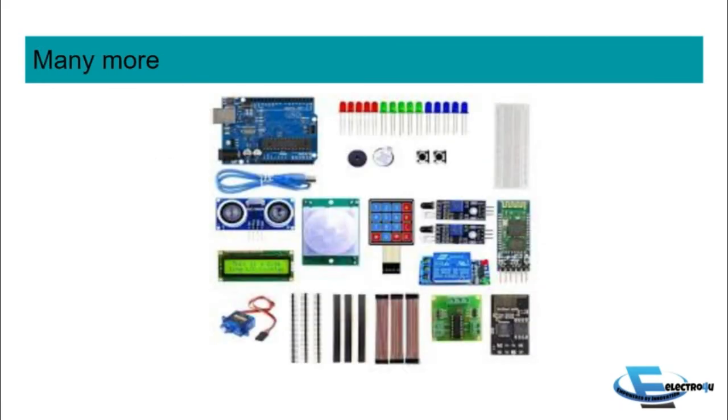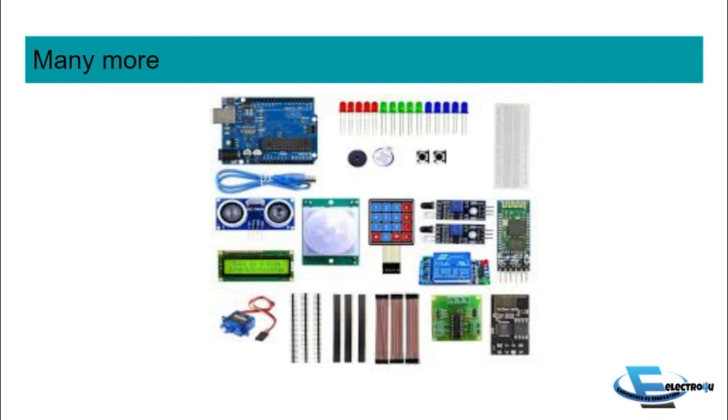Now there are many more sensors, and also many more things other than sensors. There are microphones, and many types of LEDs, which I have not broadly discussed. I have just discussed the main things that we will be needing under the title of sensors.